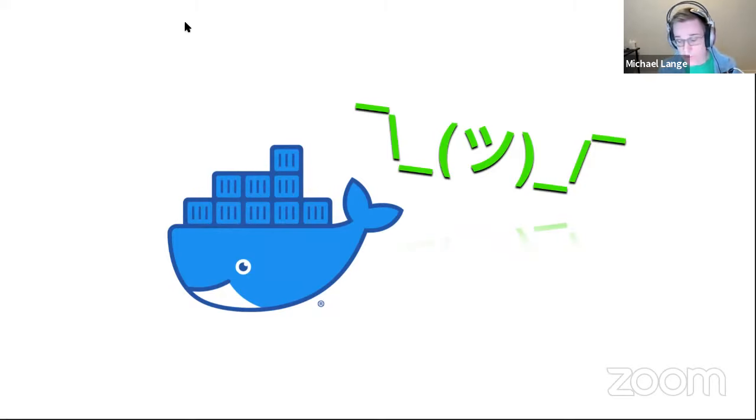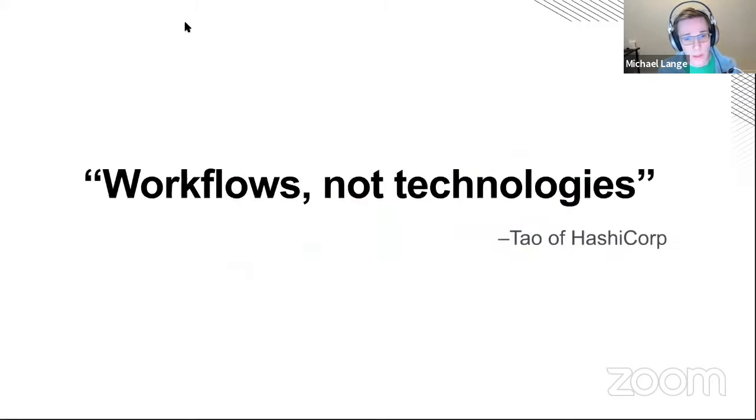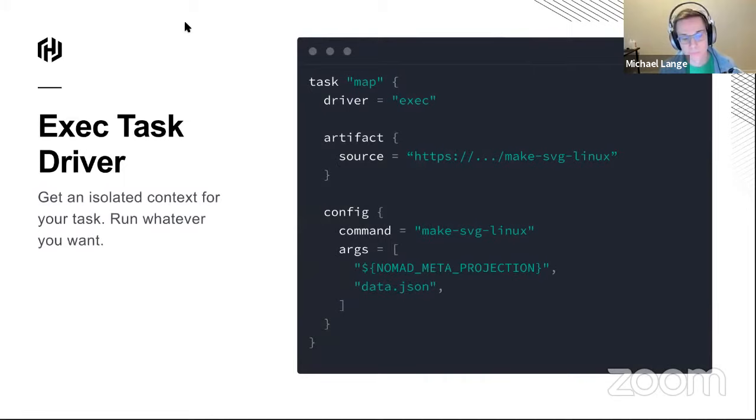And philosophically, I'm in line with HashiCorp and Nomad here. In fact, the tagline of HashiCorp is workflows, not technologies. And what this means in terms of Nomad is we should support heterogeneous workloads. We shouldn't assume that everything is in Docker. We should try to be where users are, or at least where they want to be. So I've been using this exec task driver instead.